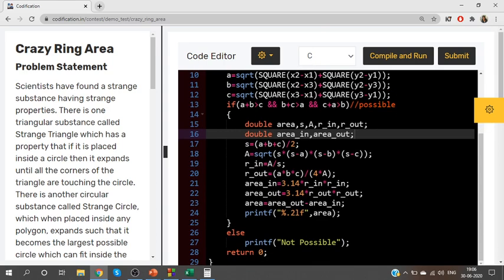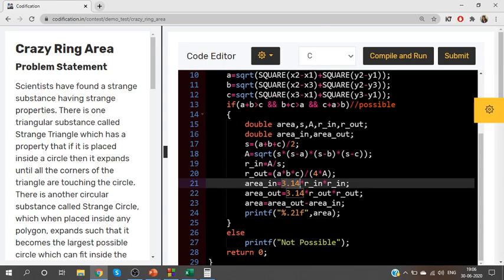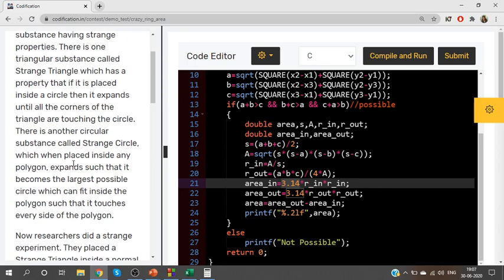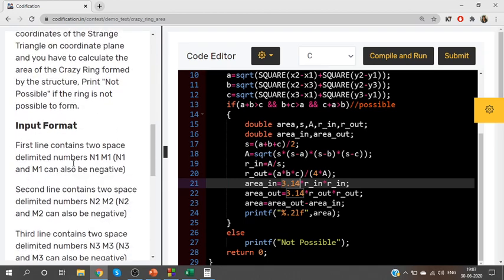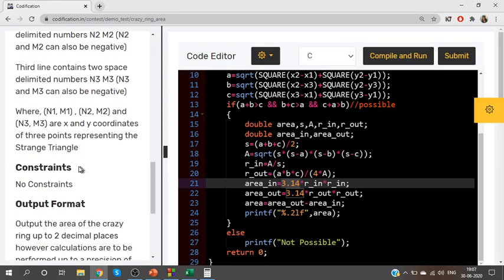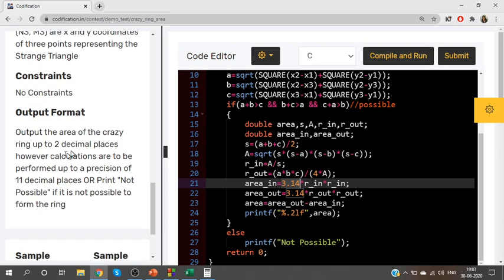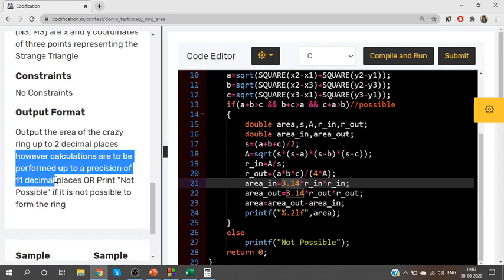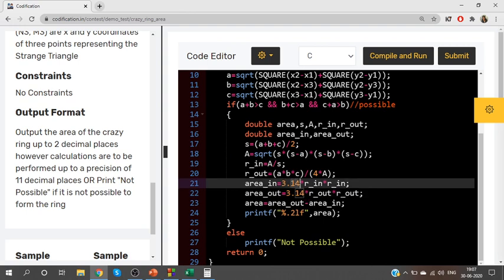Where do we have the issue? By using 3.14, I've made the issue. Okay. If you have read the question properly, in the question they told us, yes, here. Calculations are to be performed to a precision of 11 decimal places. When you perform calculation, consider 11 decimal places. But here, I have considered only 2 decimal places. This is where the fault has happened.